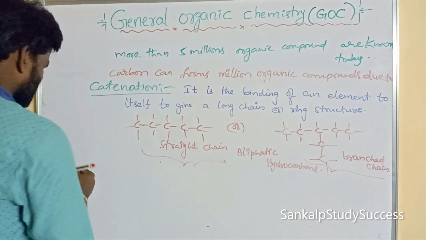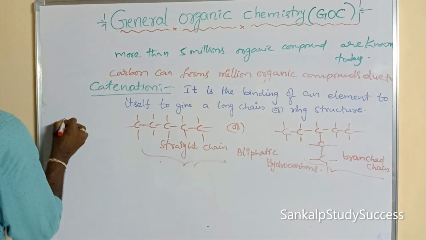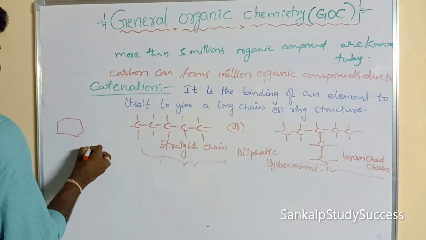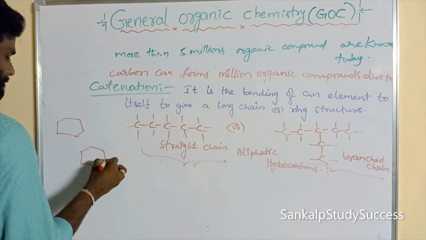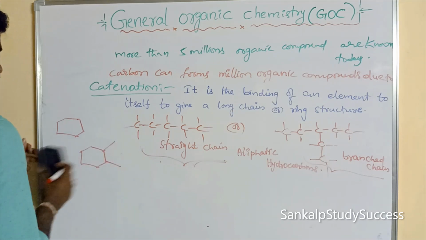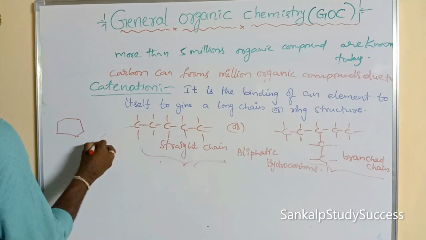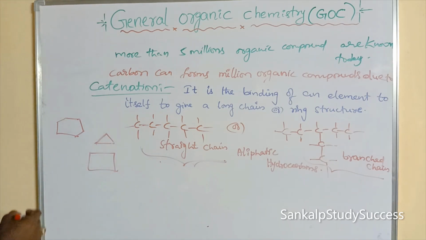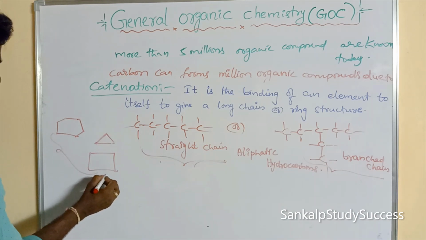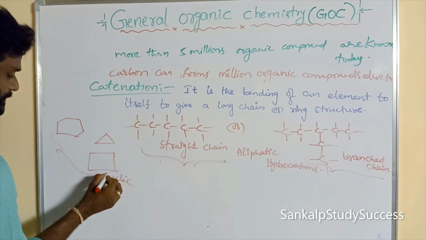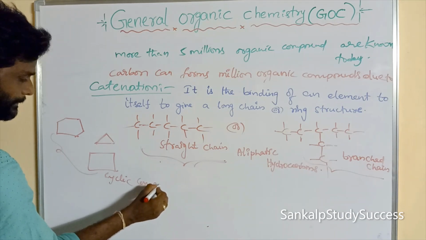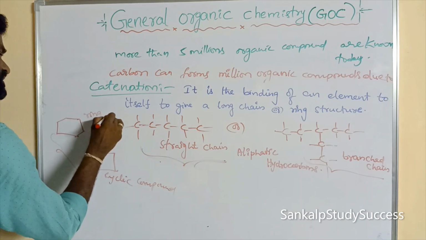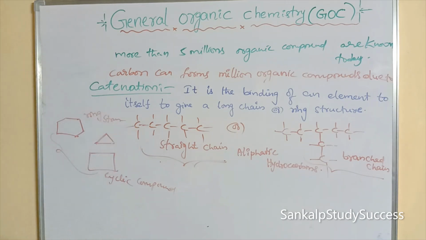It is the binding of an element to itself to give a long chain or ring structure. So this is the ring structure. All these are rings. So these are said to be cyclic compounds. These ring structures are said to be cyclic compounds.